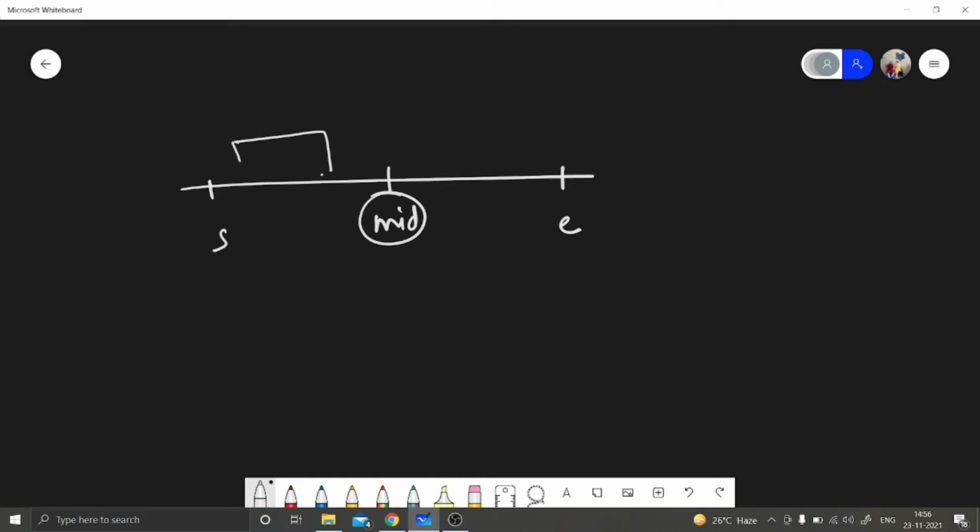So if this is the range, let's say this is start and this is e. Now this is the mid value. Now we will calculate for mid how it comes. Can we write mid messages? We will calculate that. If we can write mid messages, then we can also write the number of messages that are in that part, so we have to just look in that part and we can discard that part. If we can't write mid messages, then we also can't write mid plus 1, mid plus 2 messages. So we can discard that part and look for the answer in the other part. That's how the solution will go.